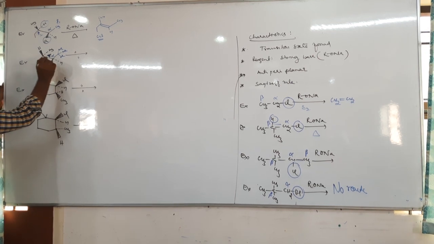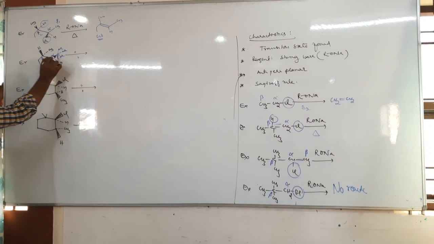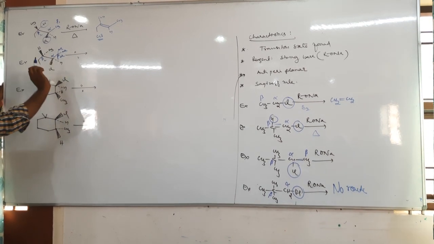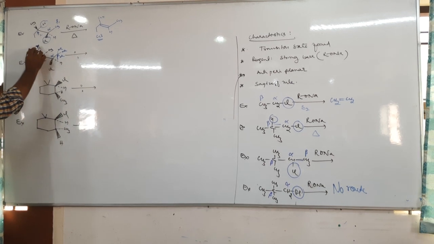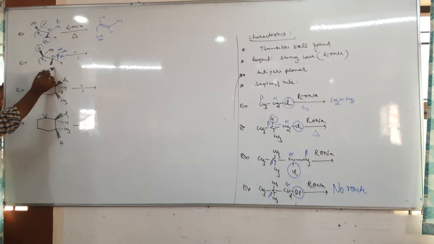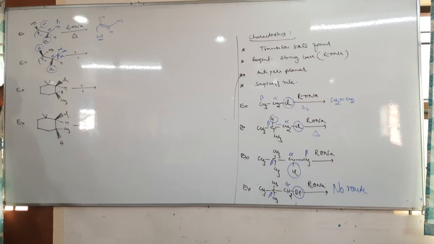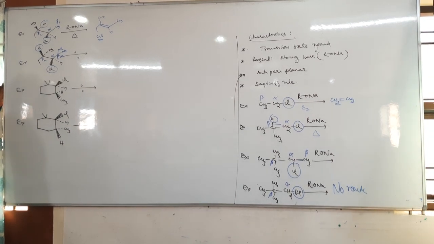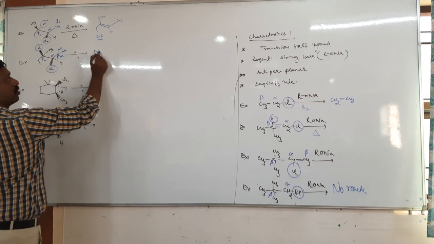It is the alpha carbon. This is beta 1, it is beta 2. Beta 1 has no hydrogen. Beta 2 has a hydrogen. But chlorine and these two are on the same side. This is not anti-periplanar. So it is no reaction.